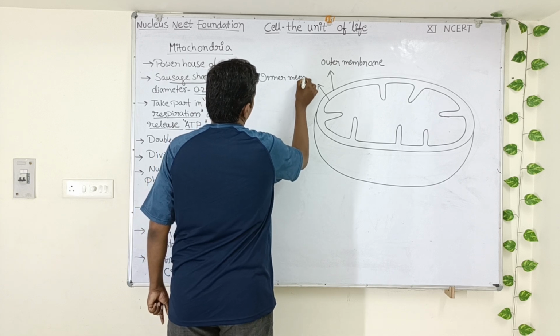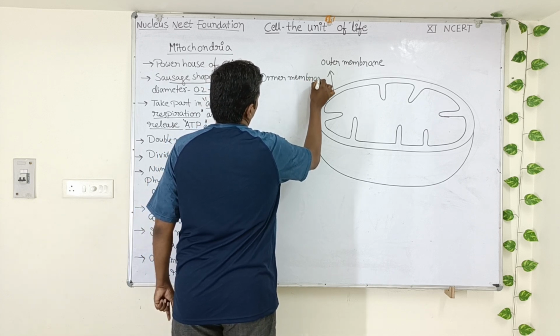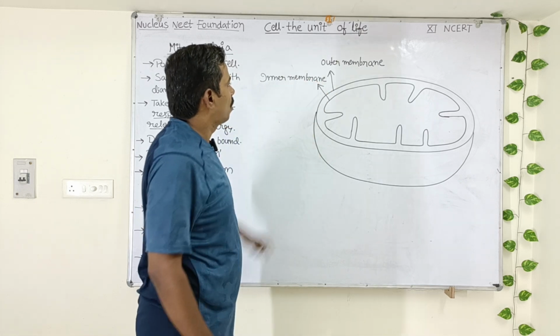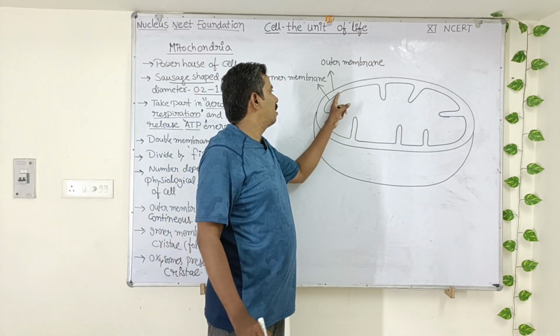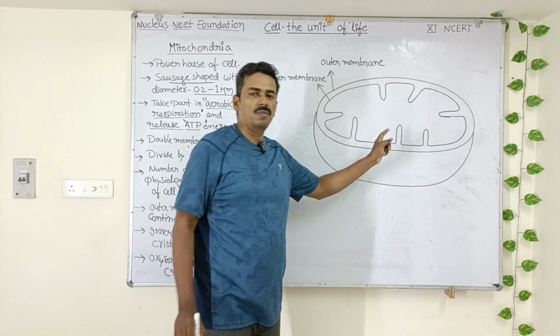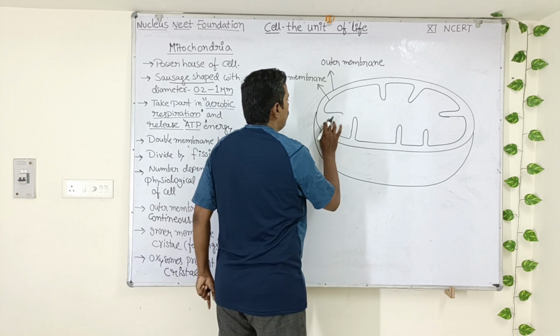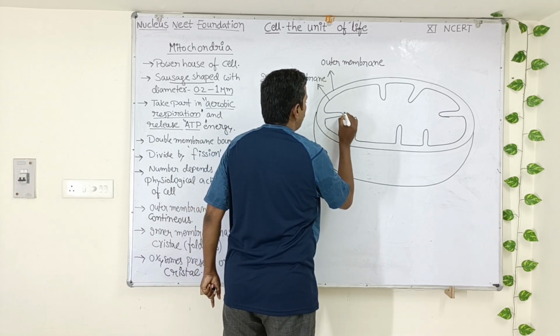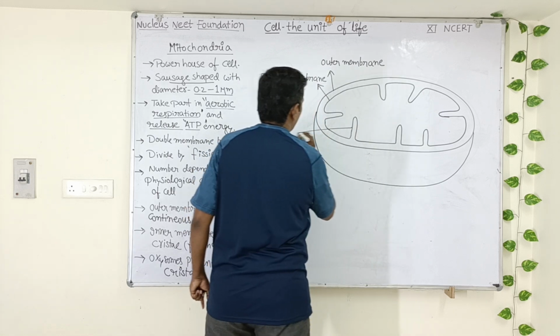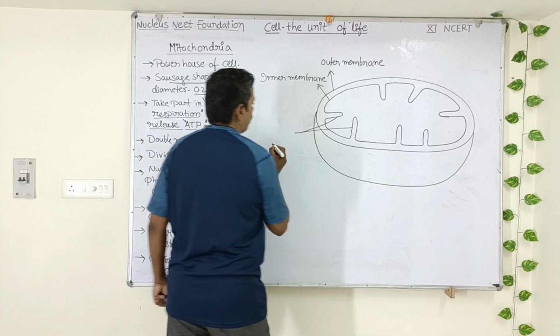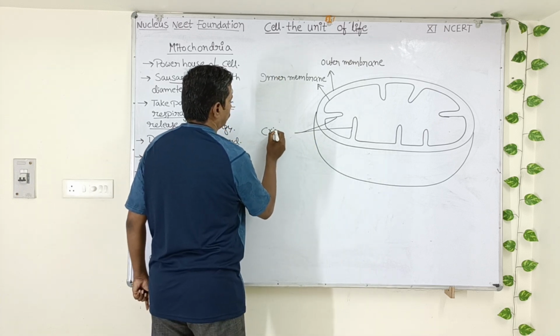The outer membrane is continuous, whereas the inner membrane has several infoldings. So what are these infoldings called? These infoldings are called cristae.